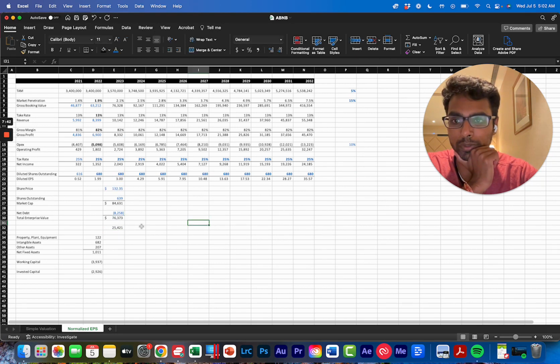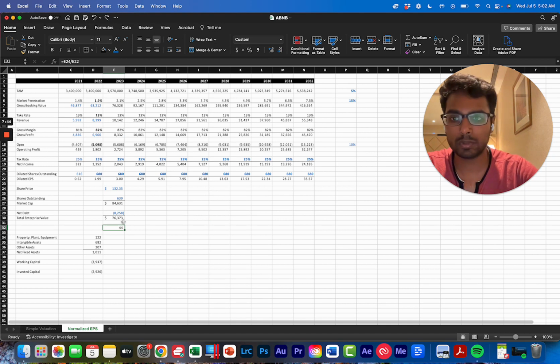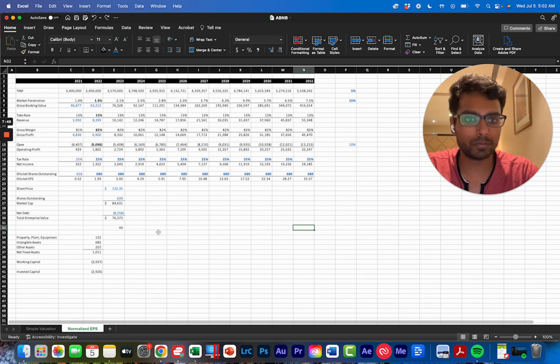It's 44 times earnings, but the economic multiple is actually lower because there's a lot of net cash here.